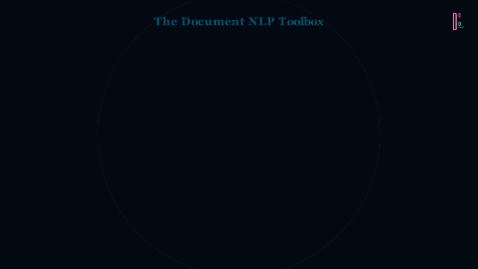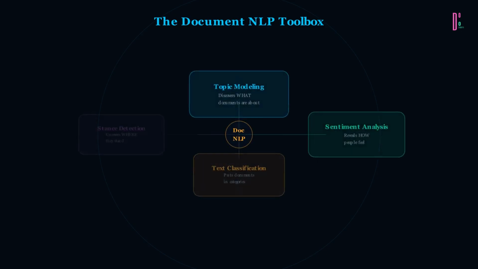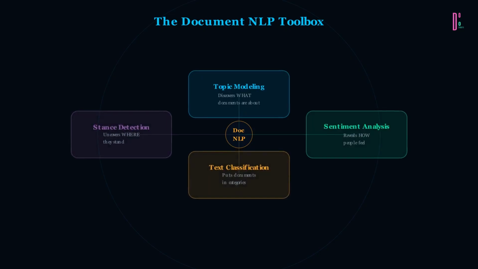Today's Document NLP Toolbox has 4 core capabilities. Topic modeling discovers what documents are about. Text classification puts them in categories. Sentiment analysis reveals how people feel. And stance detection uncovers where they stand on issues.